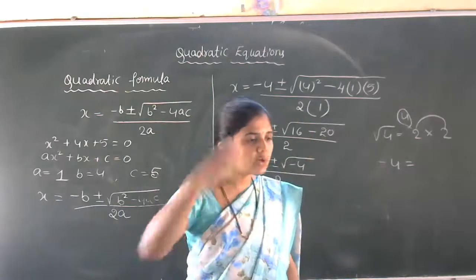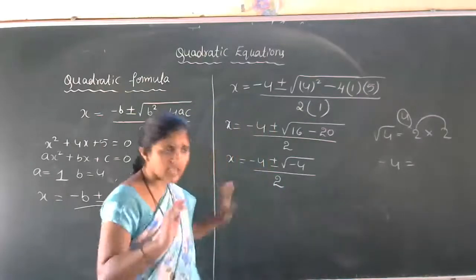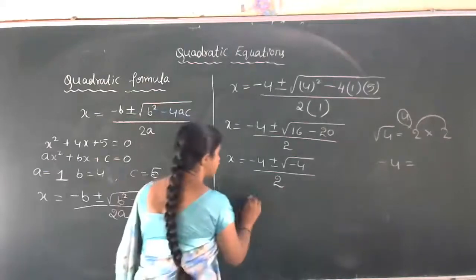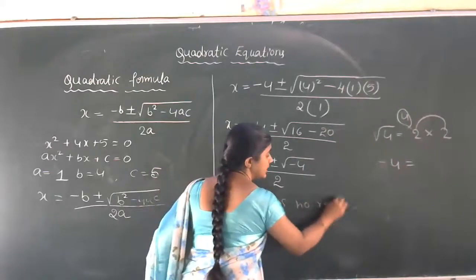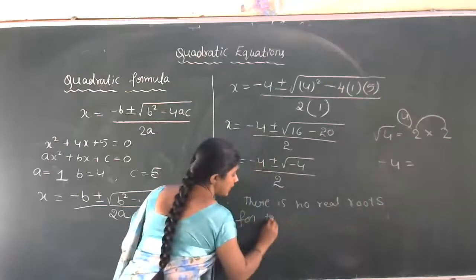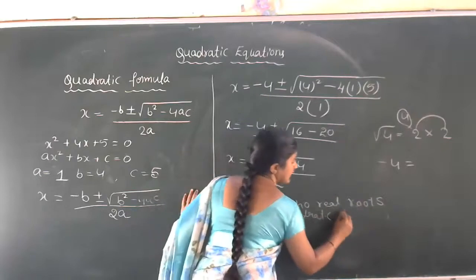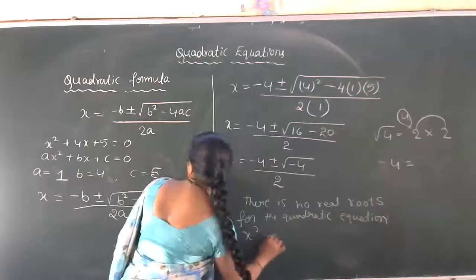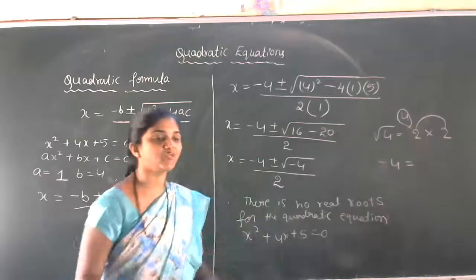Then what do we write as a conclusion? Therefore, there are no real roots for the quadratic equation x square plus 4x plus 5 equal to 0. This is the end of the problem.